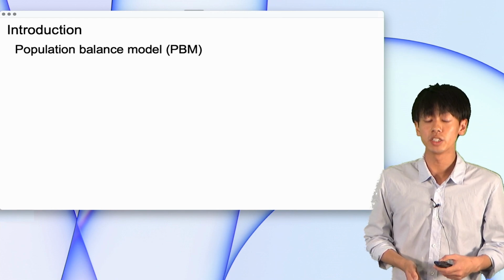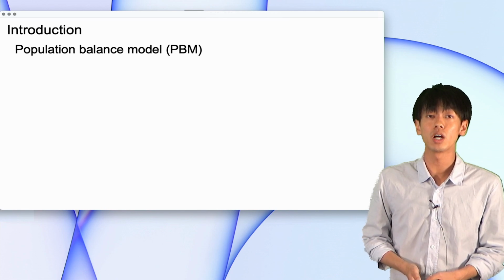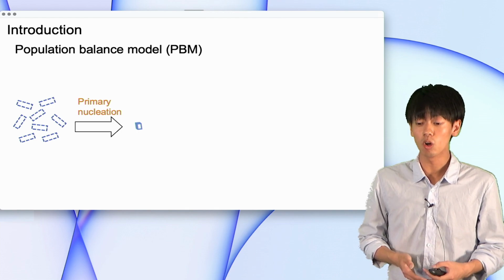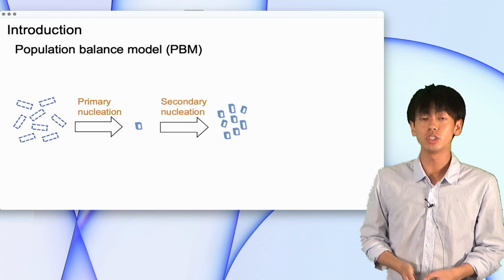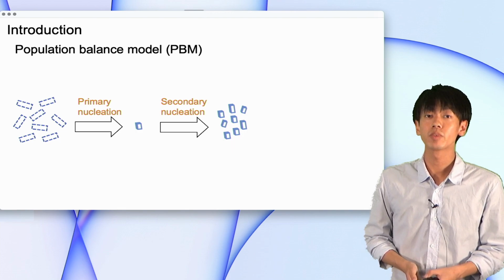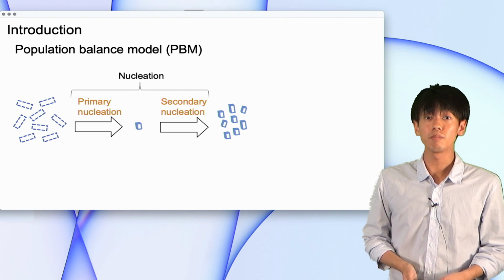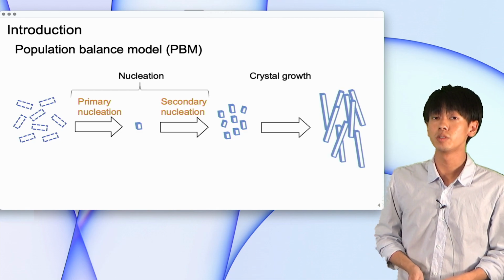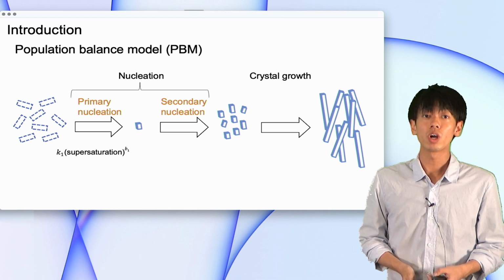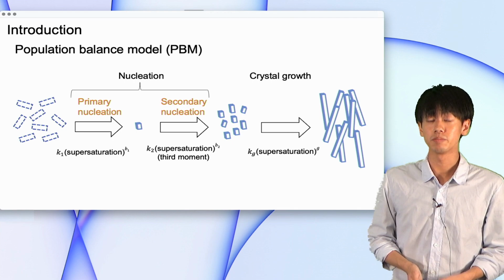When drugs are dissolved in water, drug molecules gather and form crystal nuclei. Primary nucleation occurs in the solution-only state, and secondary nucleation occurs from the state where crystals already exist. Together, these two are called nucleation. Then, the nuclei grow into crystals. In the population balance model, it is possible to consider primary nucleation, secondary nucleation, and crystal growth separately.